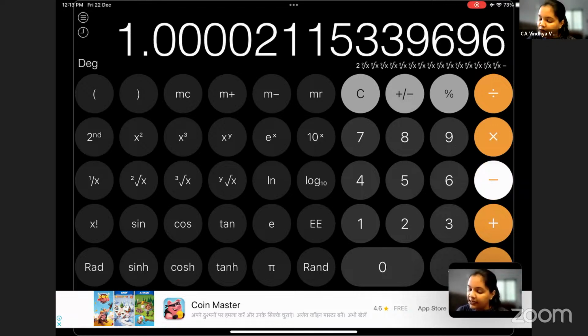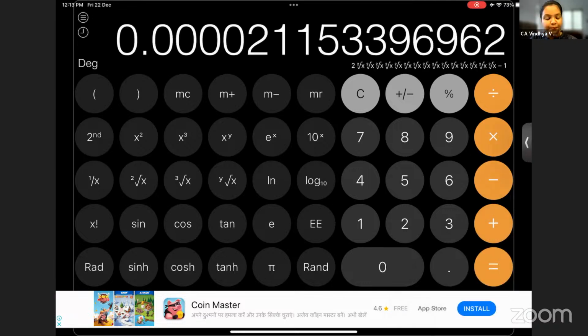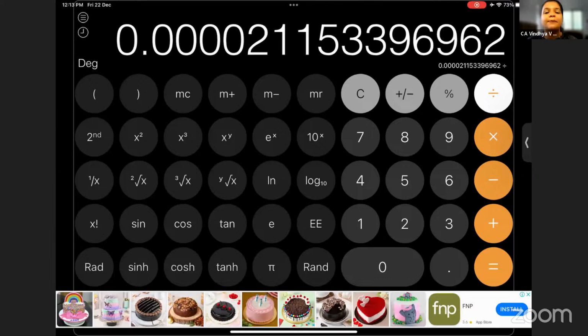Okay. Next, you have to subtract 1 from the number and press is equal to. I hope this is the value that you get. Okay. Lastly, you have to divide this by a given number. This number you have to remember, the steps you have to remember.